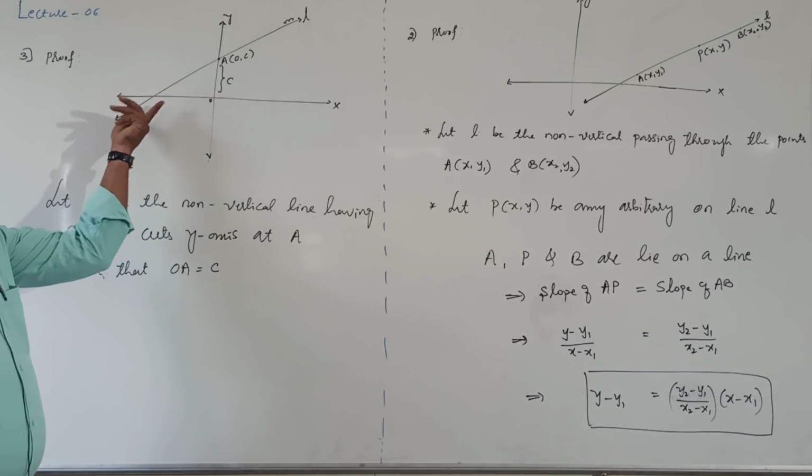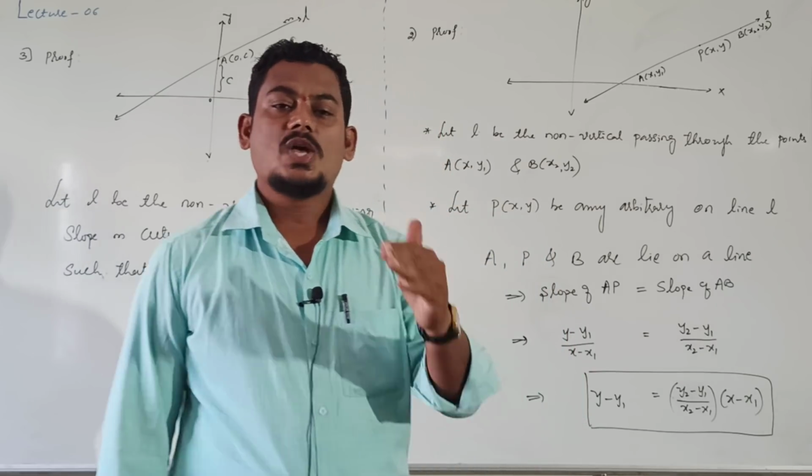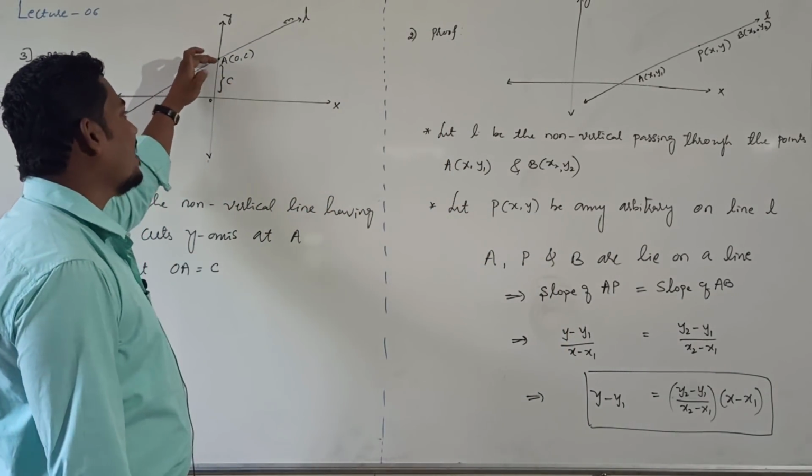Now how to find the equation of this line? Clearly they have given y-intercept. Y-intercept means one of the points on the line L only.